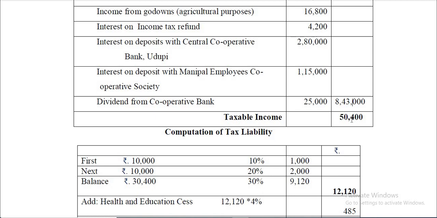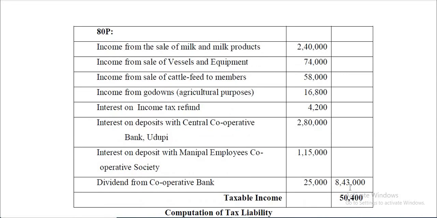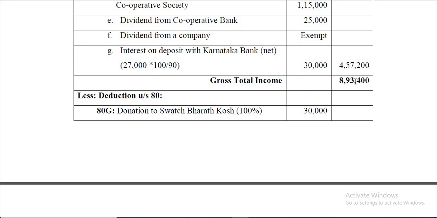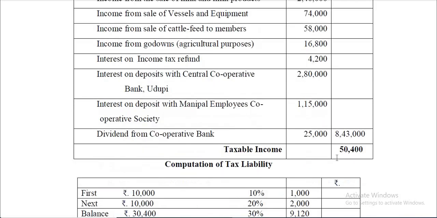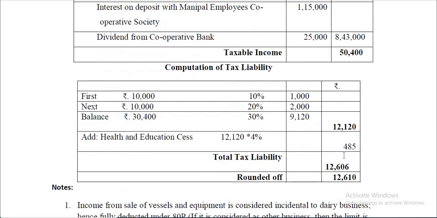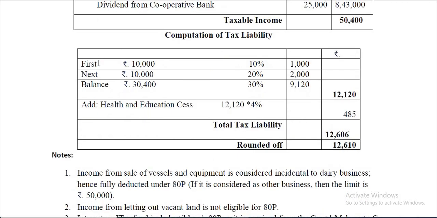So you'll get 50,400 balance if you deduct this value from the gross total income of 8,93,400. Now you have to compute the tax on that. First 10,000 rate is 10%, so 1,000. Next 10,000 rate is 20%, 2,000. Now what remains? 50,400 minus these 10,000 each, so 20,000 you have to deduct. What remains is 30,400. On that you have to calculate 30%. As a result, you will get 9,120.